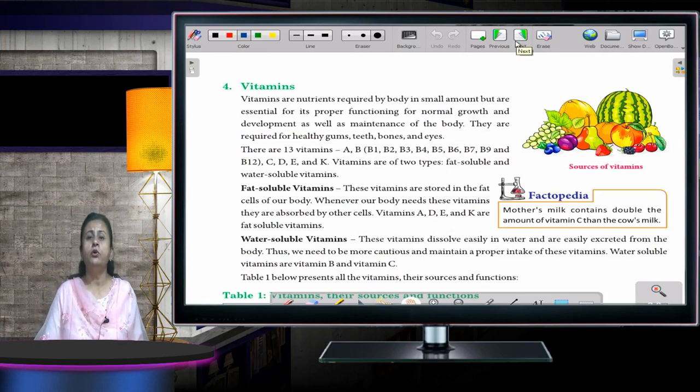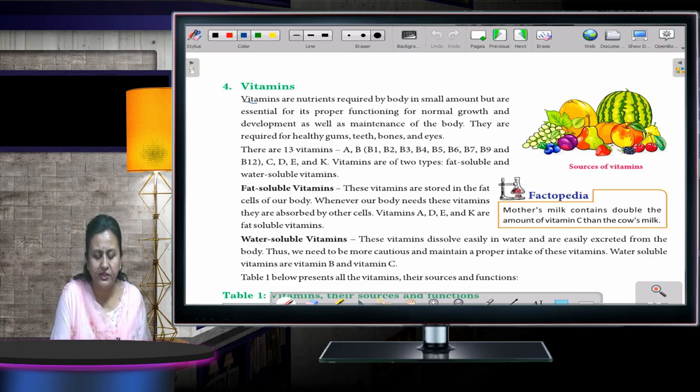Now, the fourth is vitamins. I have told you about carbohydrates, I told you about proteins, I told you about fats, and the fourth one is vitamins. Vitamins can be pronounced in either way you want.